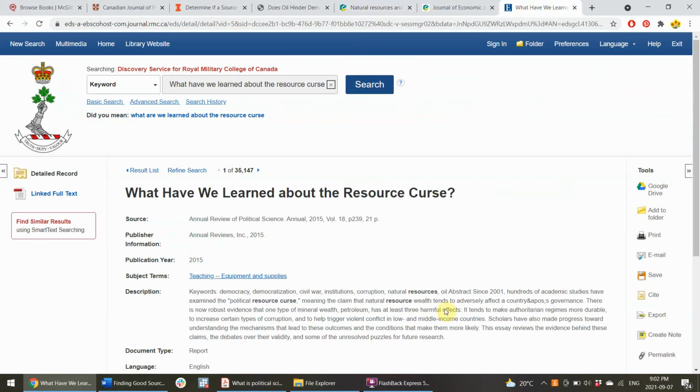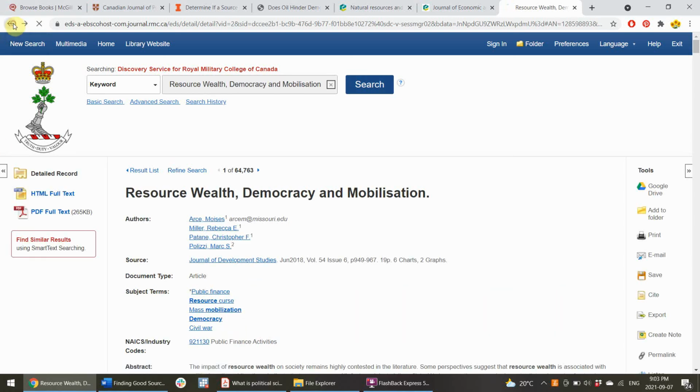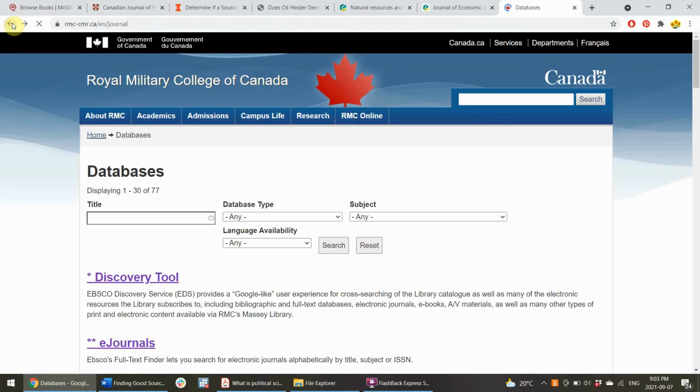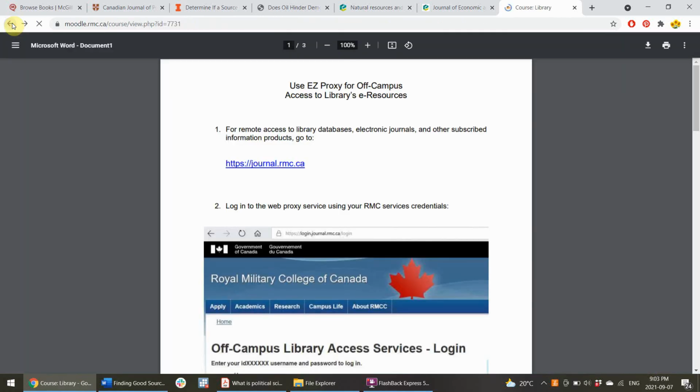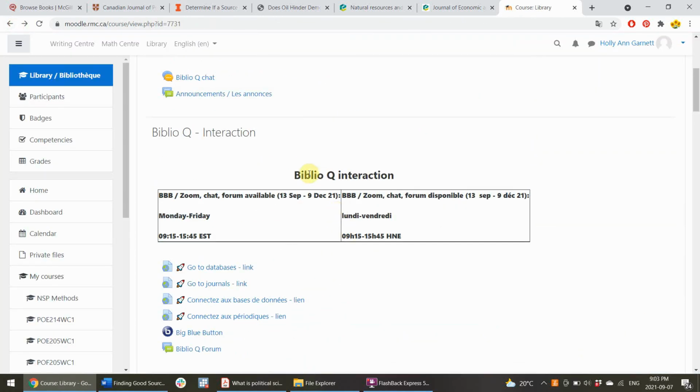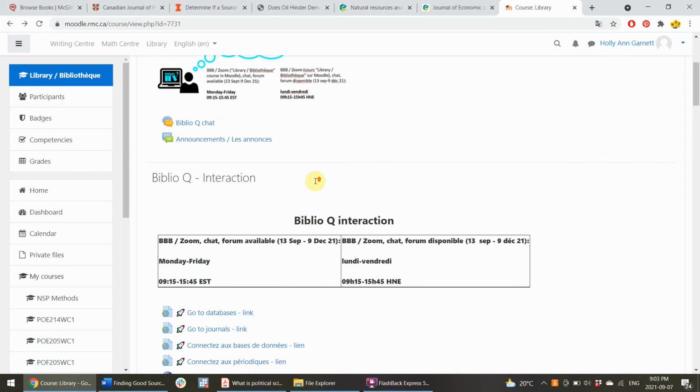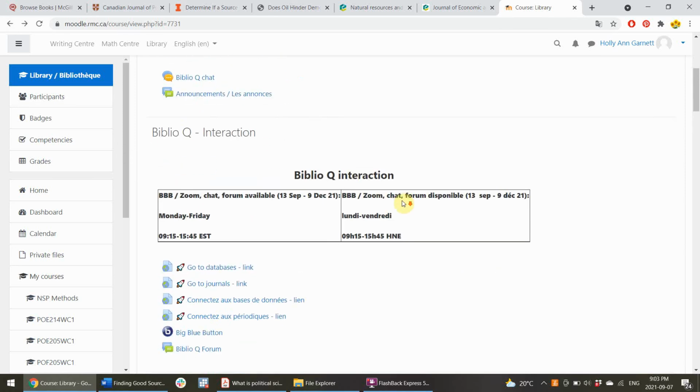So just one final note, if you can't find something here, this is where I would recommend talking to a librarian. Let's see if we can go back all the way back to the Moodle. They have office hours. They're always usually really helpful. They have Zoom and chat options.